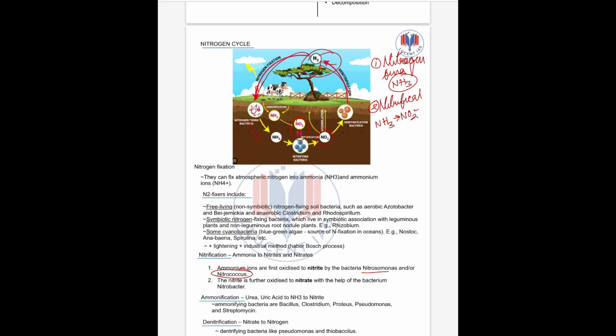Then secondly, other bacteria like Nitrobacter convert nitrites, NO2 minus, to nitrates, NO3 minus. Clear? So this is the nitrification.